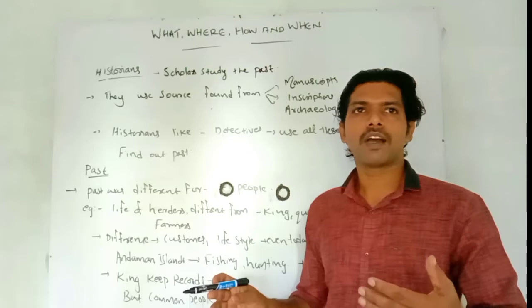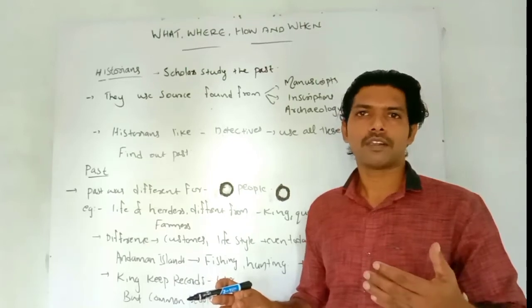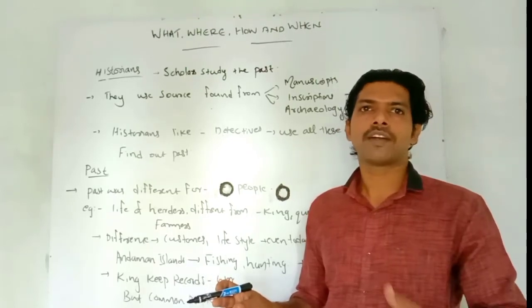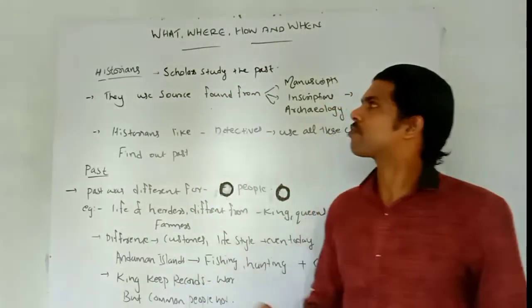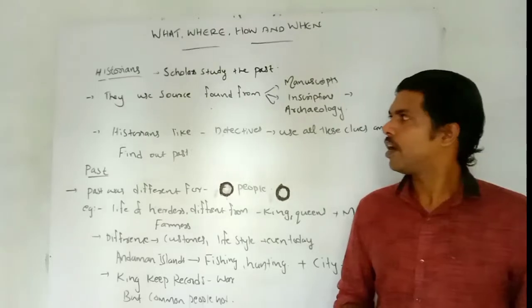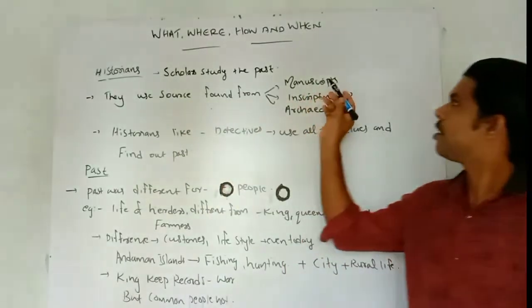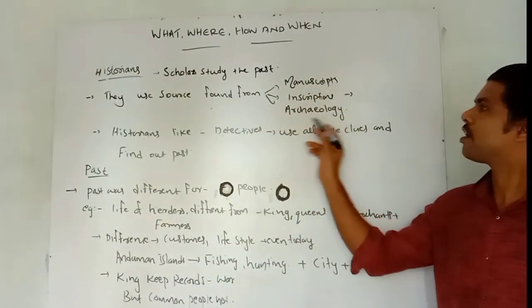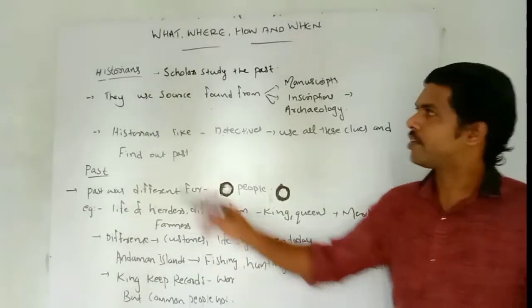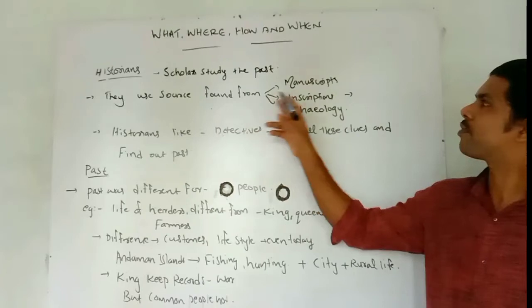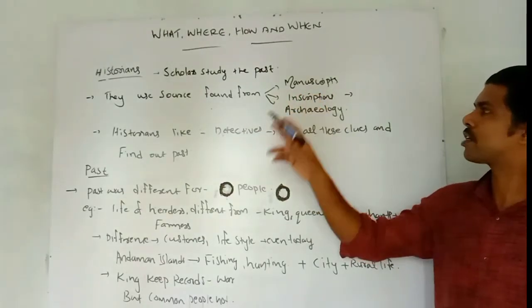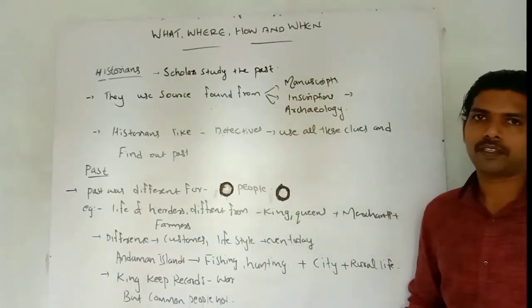They find the remains and sources of the past, like an adventure, and find out the history of the people from those sources. They use sources found from manuscripts, inscriptions and archaeology. Historians are scholars.